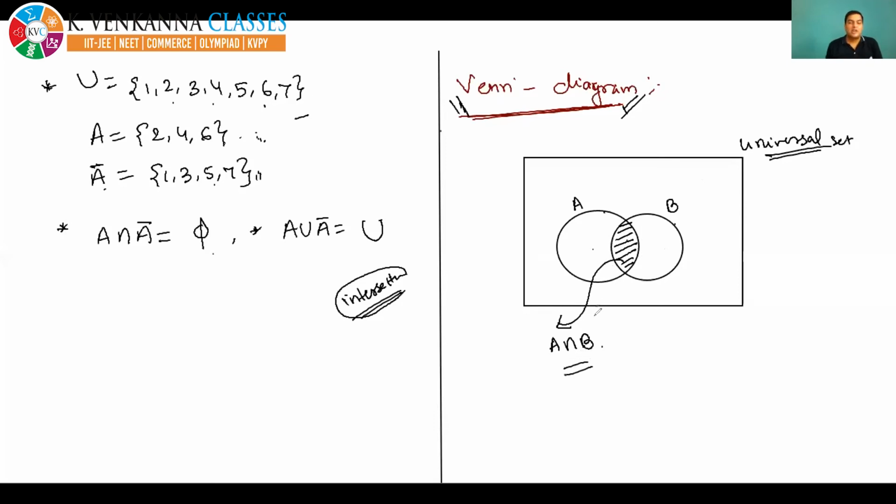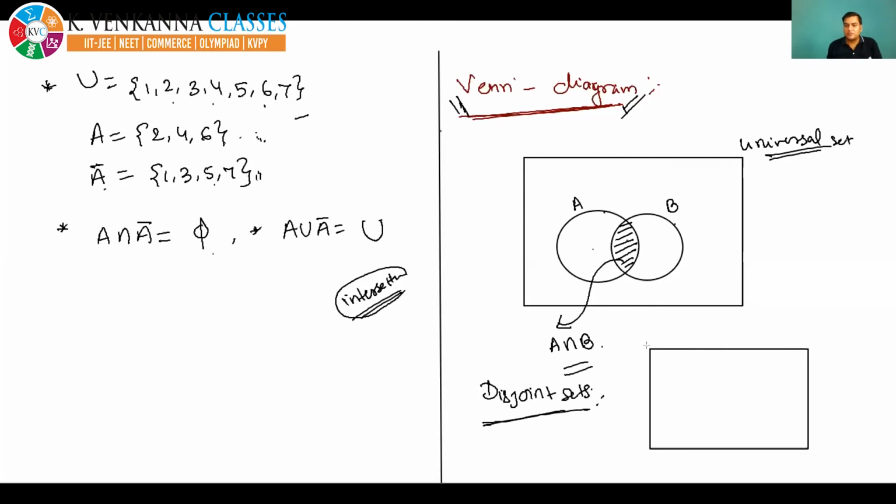Okay, now I'm explaining some other things in another Venn diagram. For example, today you have studied disjoint sets, and I am representing them by Venn diagram. See, disjoint sets. This is your universal set. And you know, disjoint sets means two sets which have no common element.